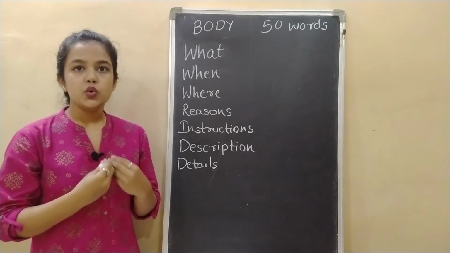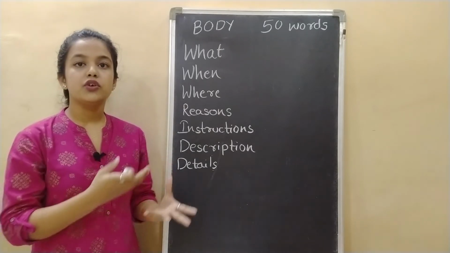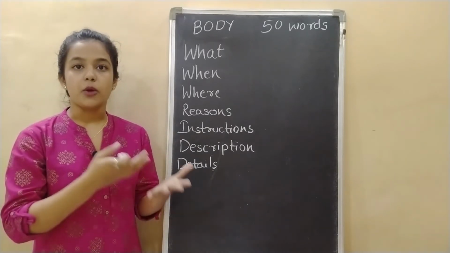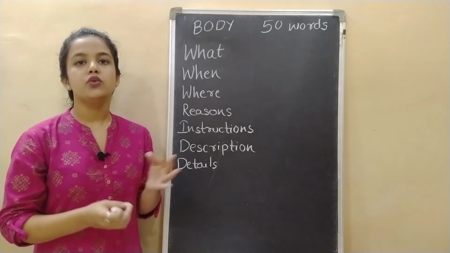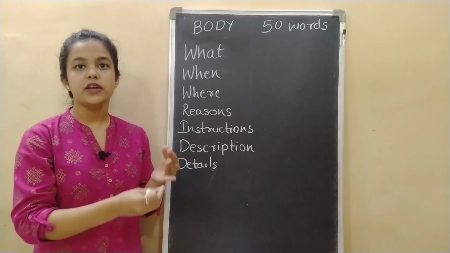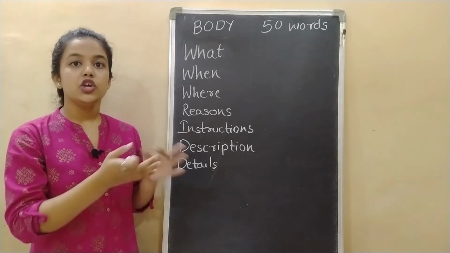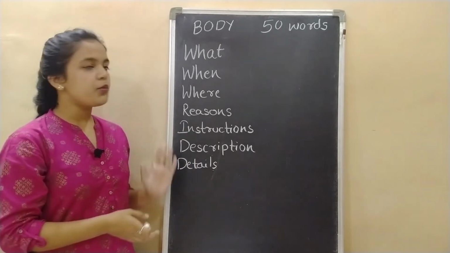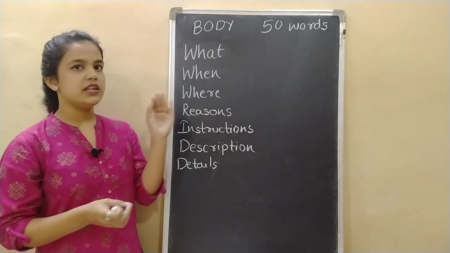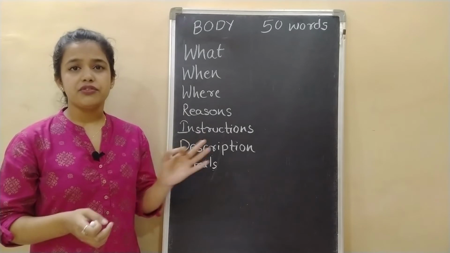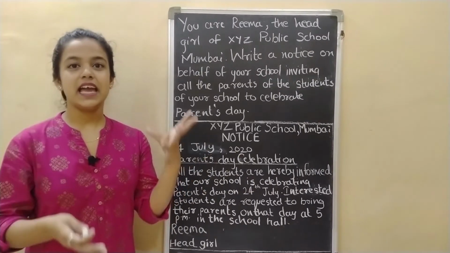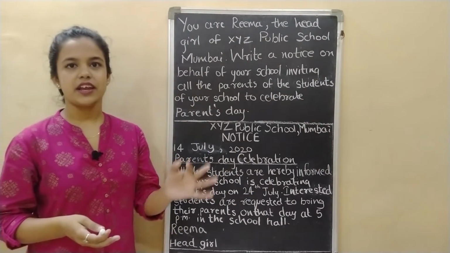And if you are writing the notice, then you have to give your details as well, that the property is with me, and if you want to collect that thing, then you have to contact me on this number. You have to mention your phone number and your name there. So these are the points that you have to mention in the body section, and your notice should be within 50 words. Now let's see an example of notice writing.